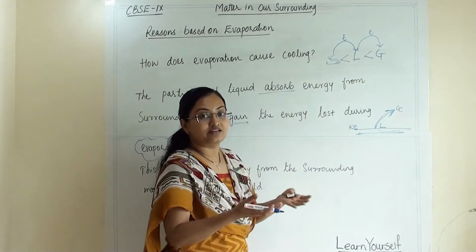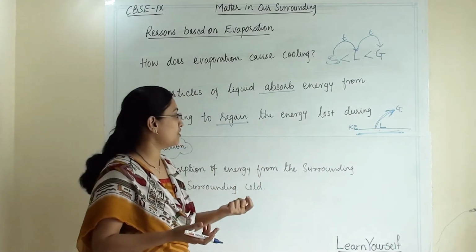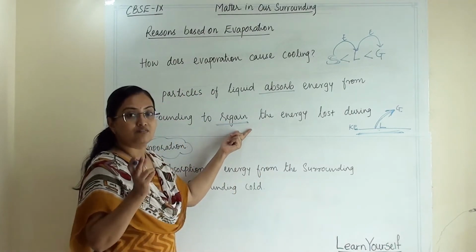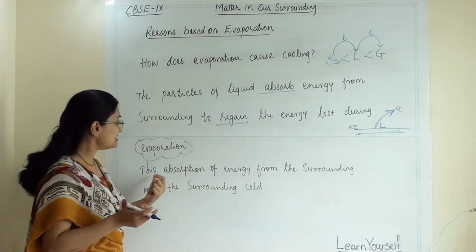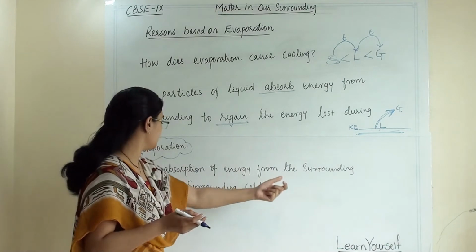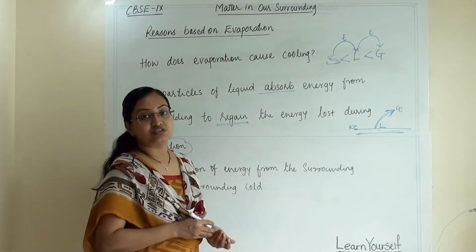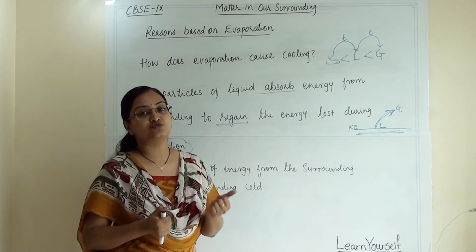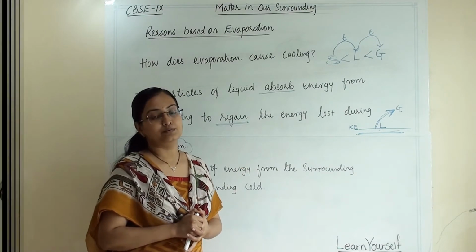Now, whatever energy they have lost, they want to regain it. So they will absorb it from the atmosphere. By doing so, our atmosphere will become cool. So this absorption of energy from the surroundings makes the surroundings cold. The heat from the surroundings will be absorbed by the particles, so the surroundings will become cool.